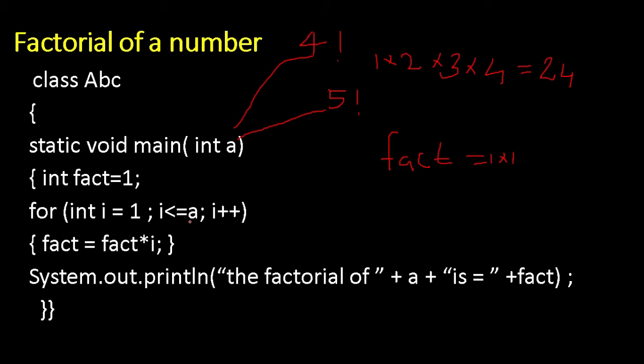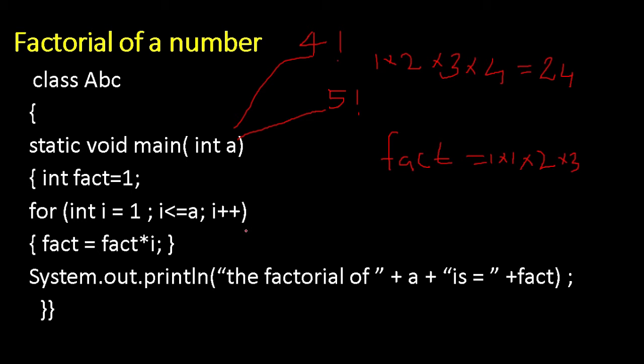2 less than or equal to 4. It's correct. This will evaluate to true. Again, the new value of fact will be fact into i. In fact, what is there? 1 into 2. Okay, 2 will be stored. Now i plus plus, this becomes 3. 3 less than or equal to 4? Yes, again fact is equal to fact into i. Whatever is there will be multiplied with 3.